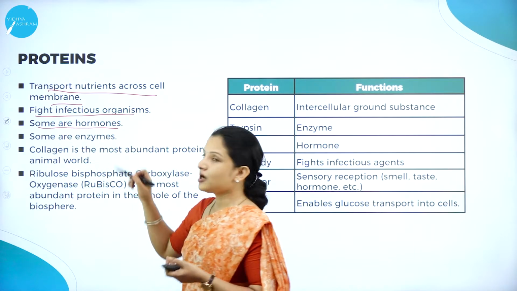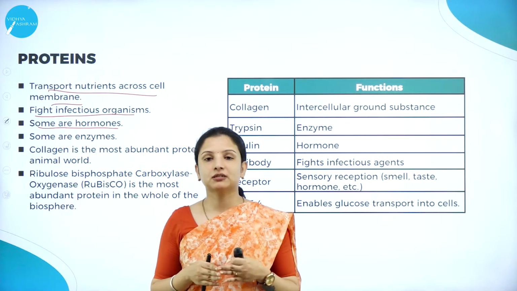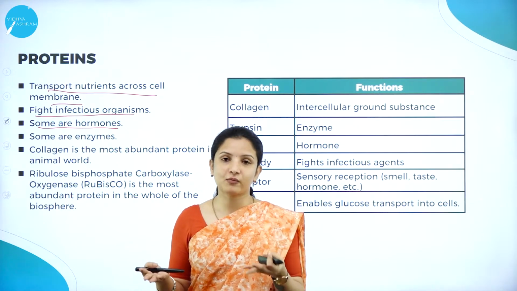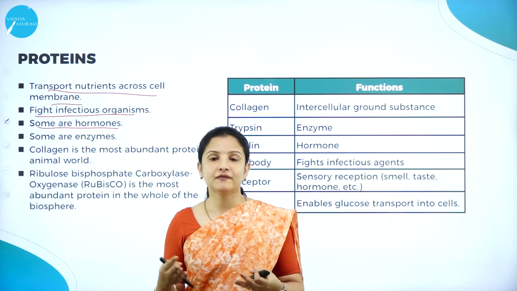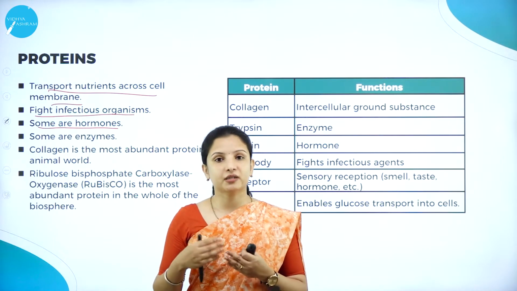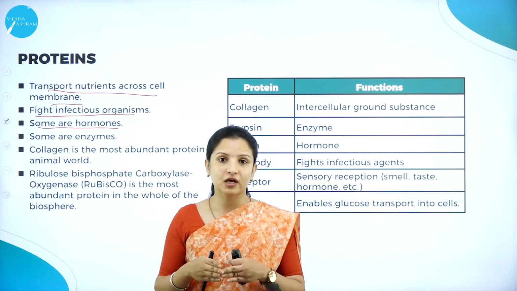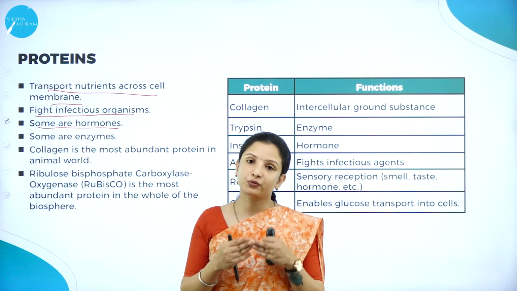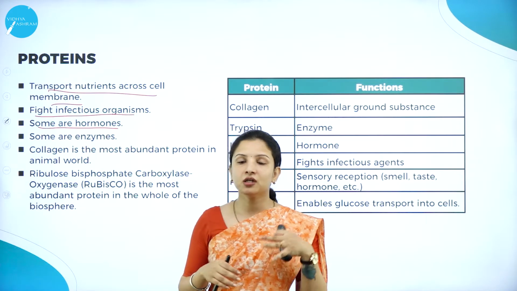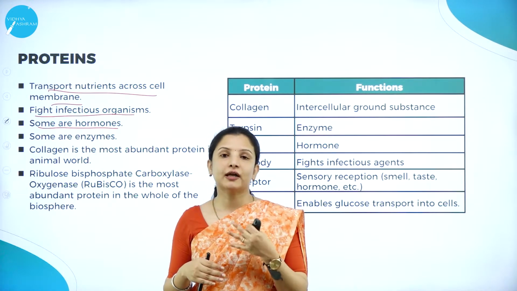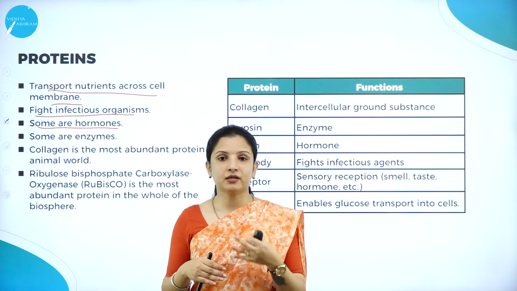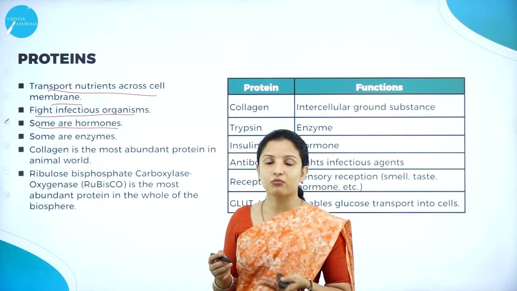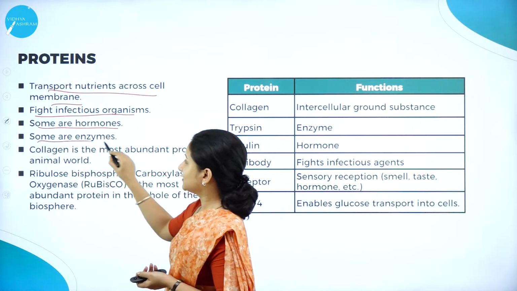And some of the proteins are hormones. Like I told you, follicle stimulating hormone helps in the production of the follicle, and it is made up of proteins. Then a few of the hormones are secreted by the pituitary gland. The best example is the growth hormones, and the majority of growth hormones are also made up of proteins. They help in proper growth of an individual, in both men and women. So some of the hormones are proteins, and some of the proteins are enzymes.